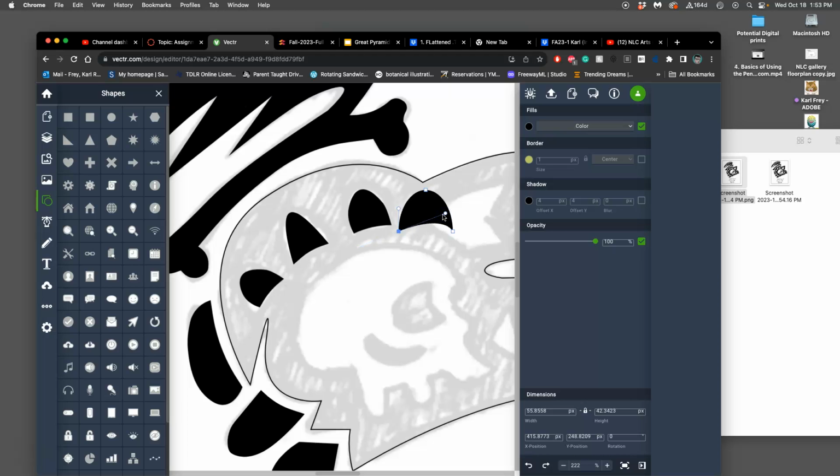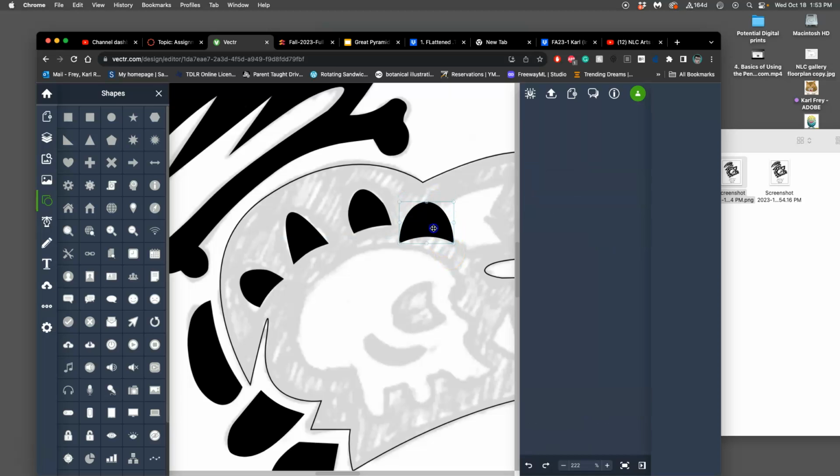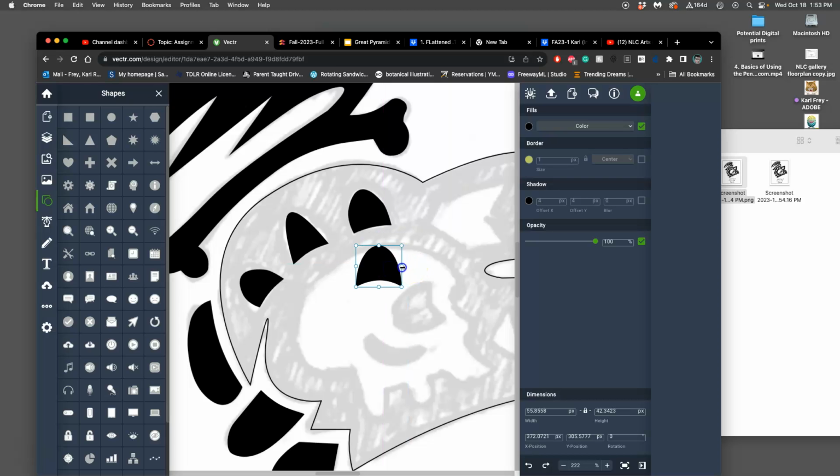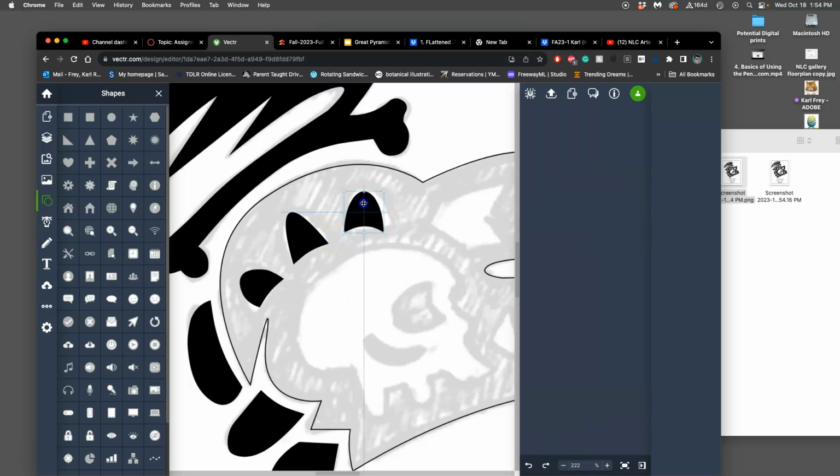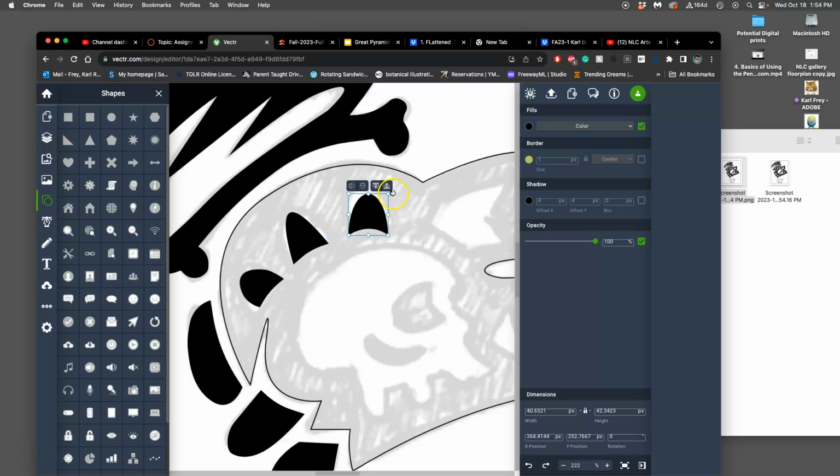Hold down Command. And that's a little bit cleaner. And then this is maybe what I can use. You can see it's a little bit cleaner than just using the pen tool myself. So sometimes modifying from a shape is a good way to go if you want it to look really standardized.